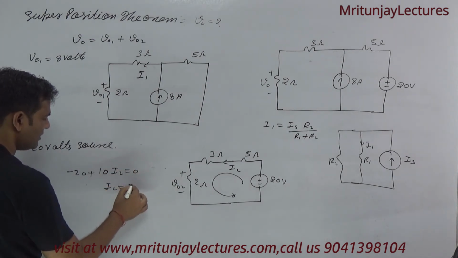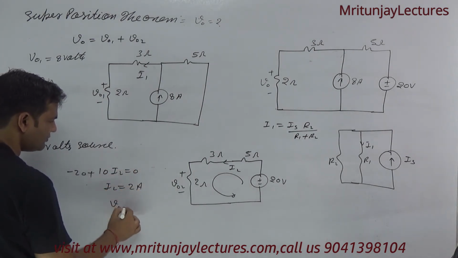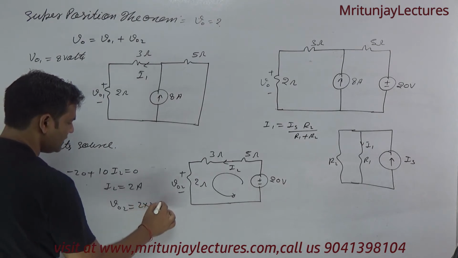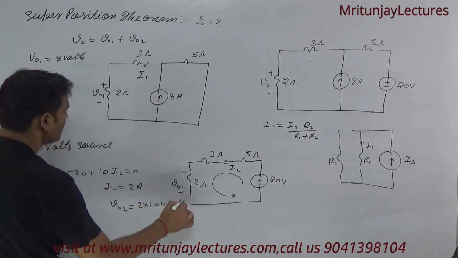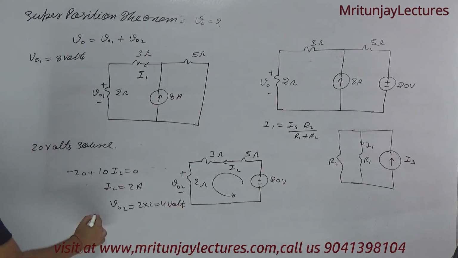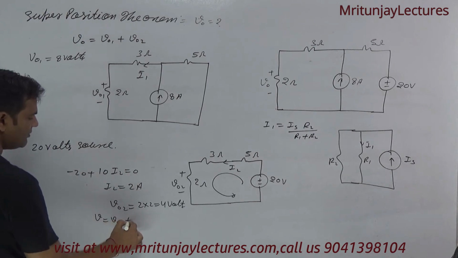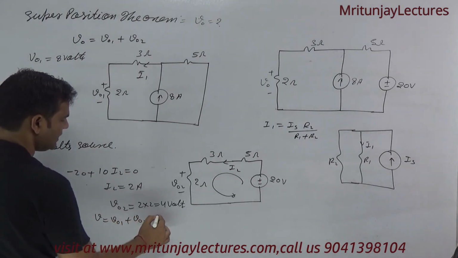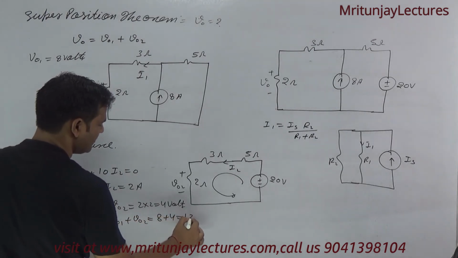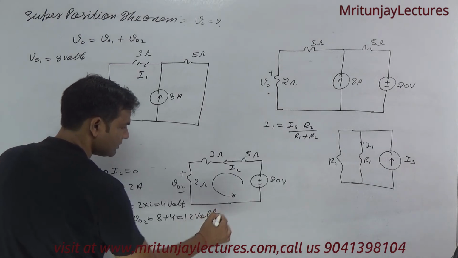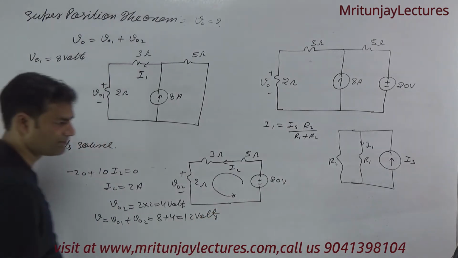So I2 is equal to 2 ampere. So V02 is 2 into 2, that is 4 volt. So finally net V01 plus V02, 8 plus 4, that is 12 volt. Okay, this is the final answer.